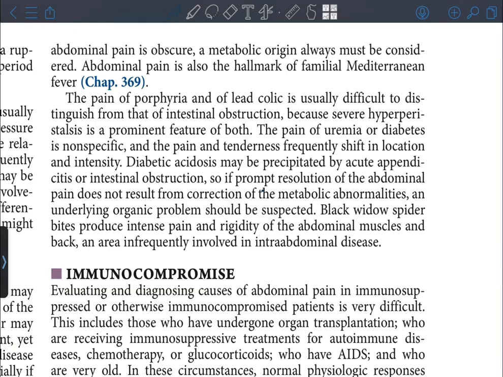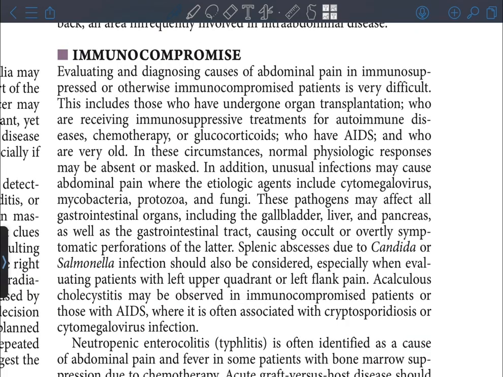problem should be suspected. Black widow spider bites produce intense pain and rigidity of the abdominal muscles and back, an area infrequently involved in intra-abdominal disease. Immunocompromise. Evaluating and diagnosing causes of abdominal pain in immunosuppressed or otherwise immunocompromised patients is very difficult. This includes those who have undergone organ transplantation, who are receiving immunosuppressive treatments for autoimmune diseases, chemotherapy or glucocorticoids, who have AIDS, and who are very old.